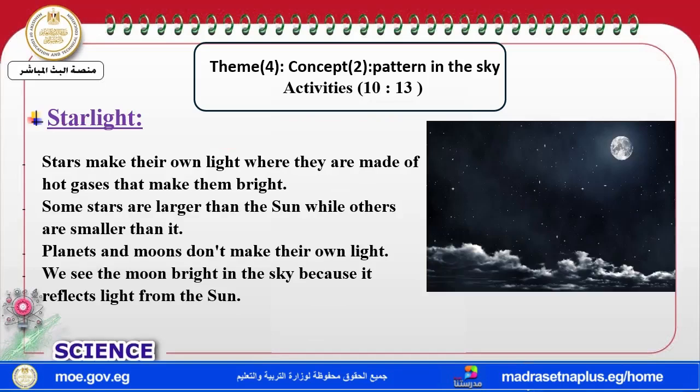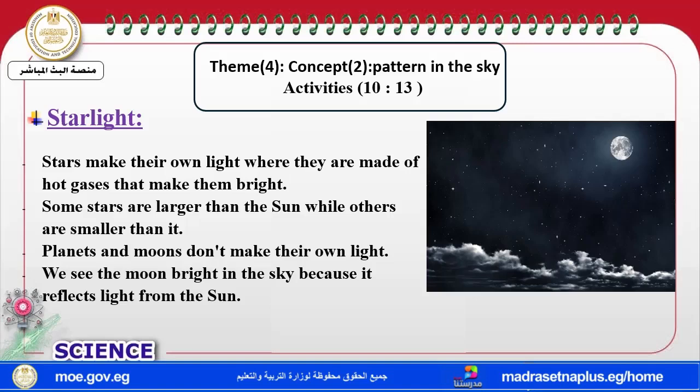And now we are going to talk about a very important point which is called starlight. Stars make their own light. Yes, it's true. Stars make their own light. The stars are made of hot gases that make them bright.